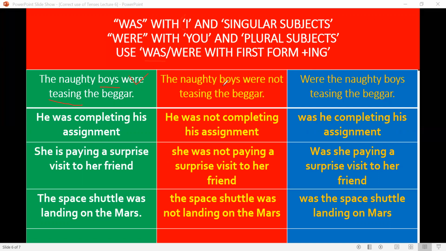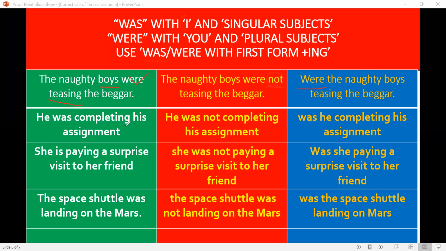And to make it negative, we use not between the helping verb and the first form of the verb. Were not teasing. Not should be placed between were and teasing. And to make it interrogative, we put the was or were verb at the start of the sentence before the subject. Were the naughty boys teasing the beggar?